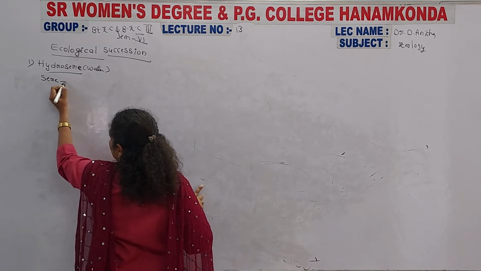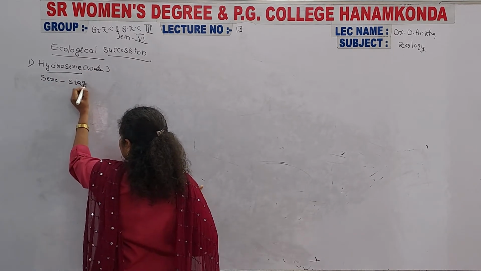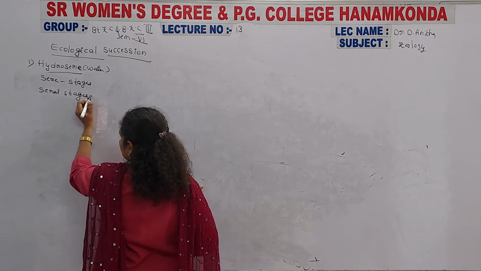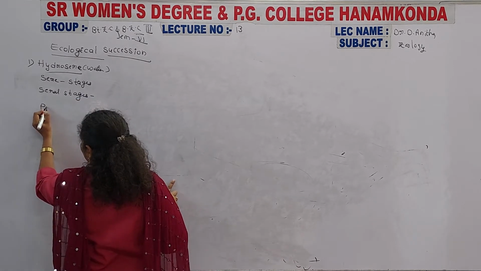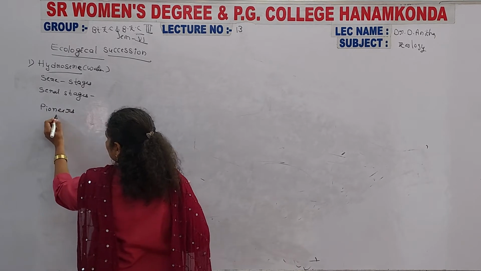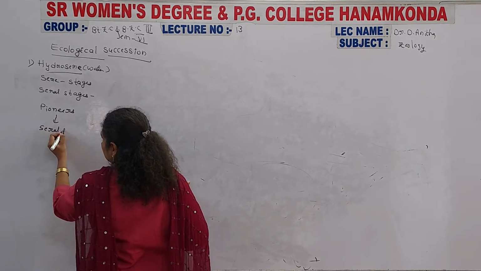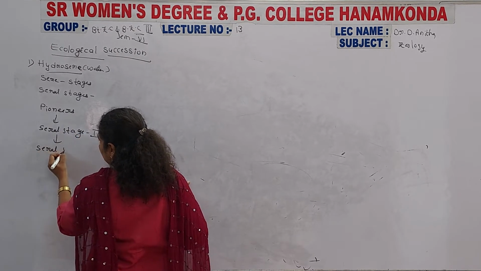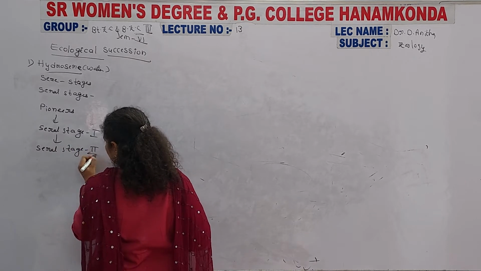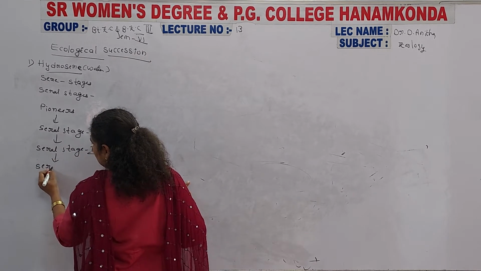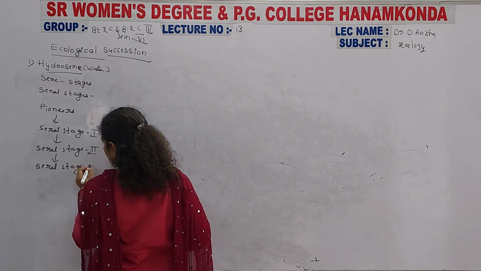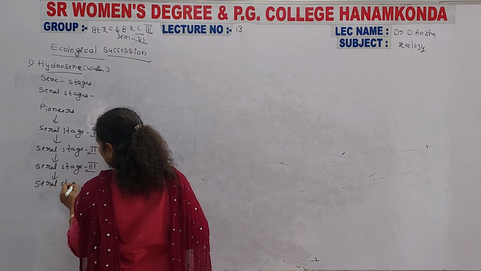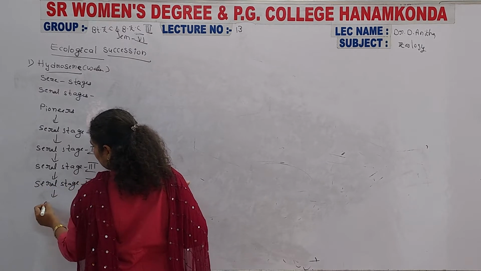These are the stages, considered as several stages: pioneers, several stage 1, several stage 2, several stage 3, several stage 4, and the climax stage.